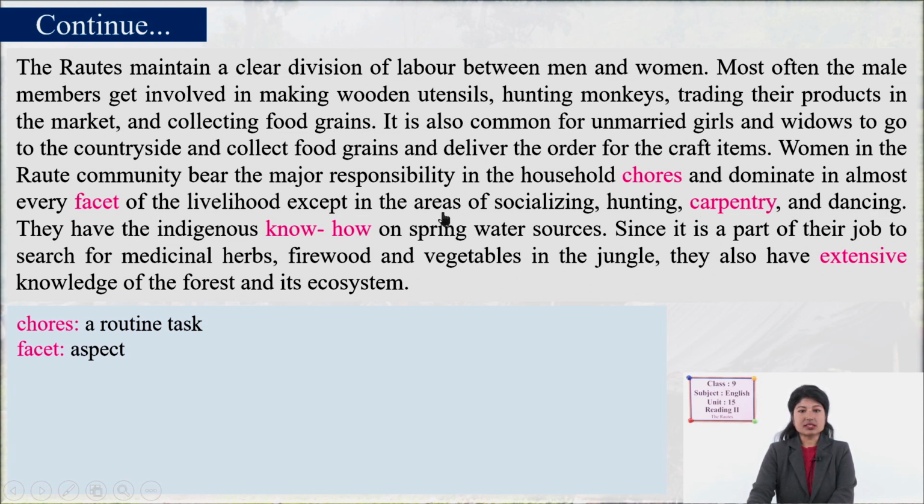So women do not go out and talk with other people. Hunting and carpentry, the wooden works, are also not done by women. Dominate means they do the daily activities at home.